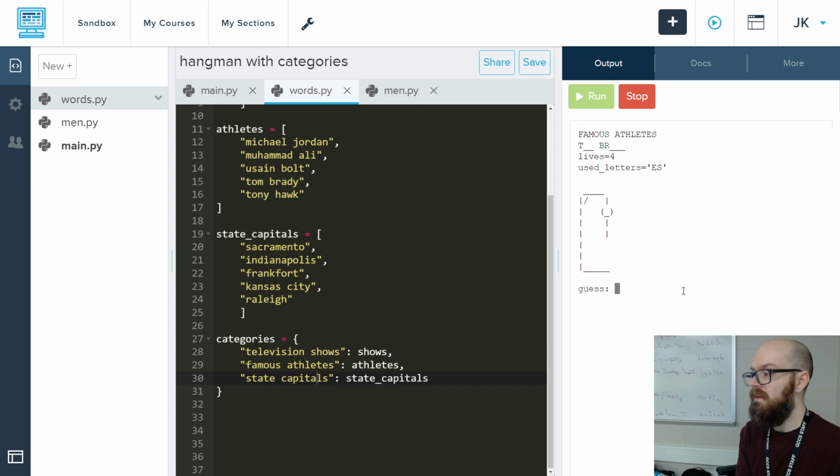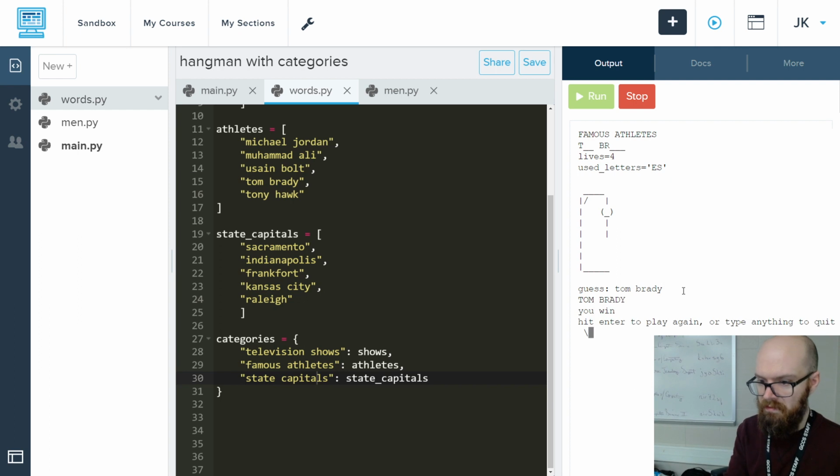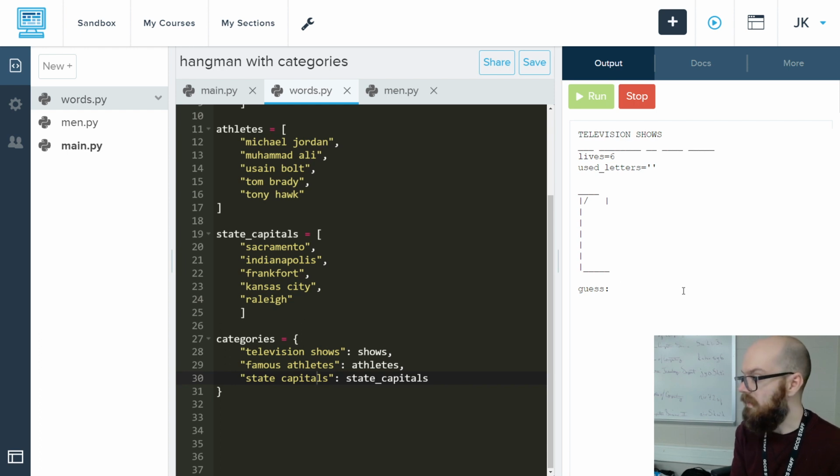And if you remember last time, what feature did we add? We added the solve. So I don't have to do O-M-A-D-Y separately. I can say Tom Brady all at once. Boom. Let's run it one more time to see if it gets a different category and a different thing. Yes, wonderful. I love it.